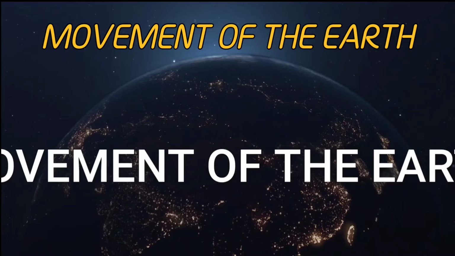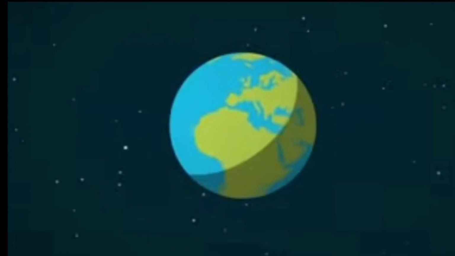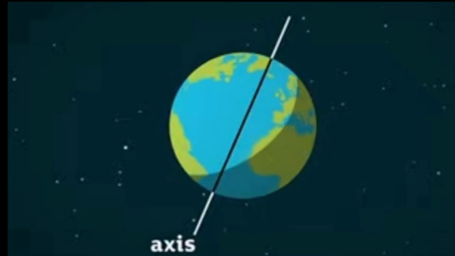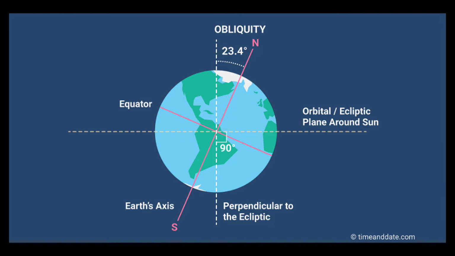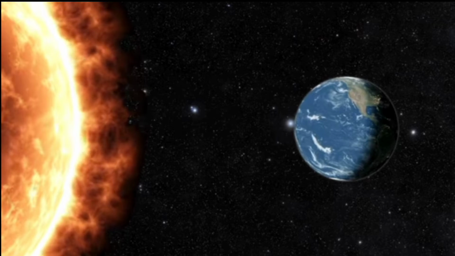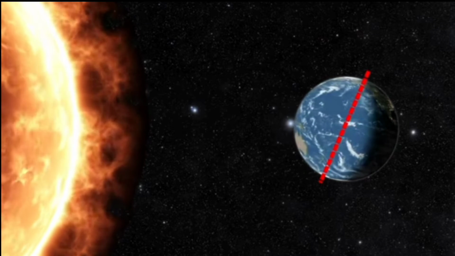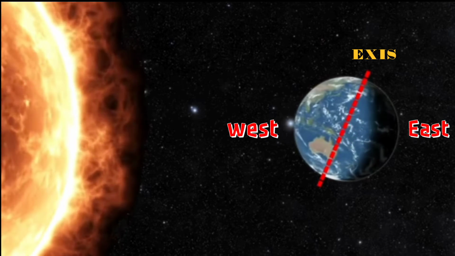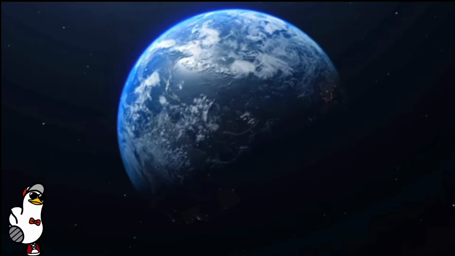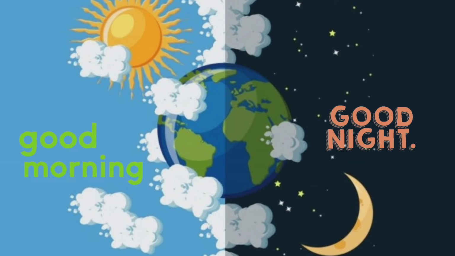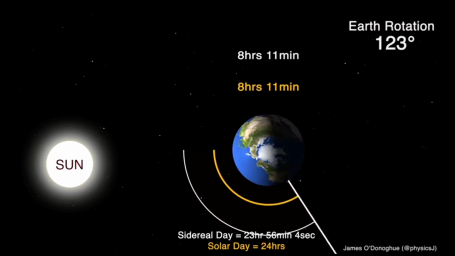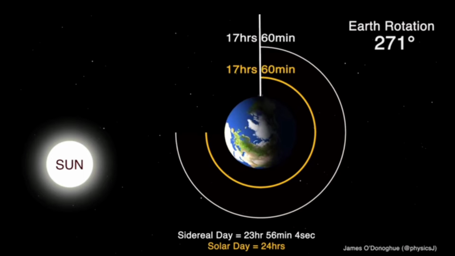Now we see the movements of the Earth. The Earth is tilted 23.4 degrees on its axis, and this makes an angle of 66.5 degrees with its orbital plane. Rotation: the Earth continuously rotates on its axis from west to east. This movement is known as rotation. It is responsible for the cycle of day and night on it. Earth takes approximately 24 hours to complete one rotation.